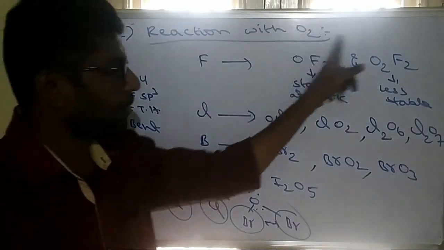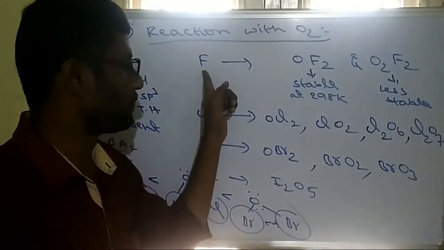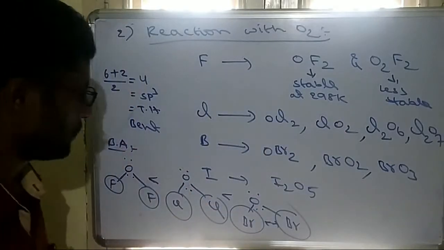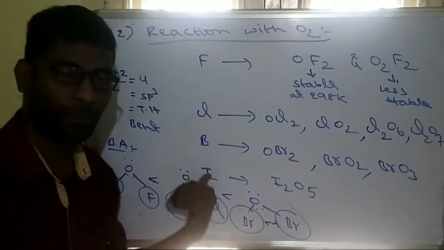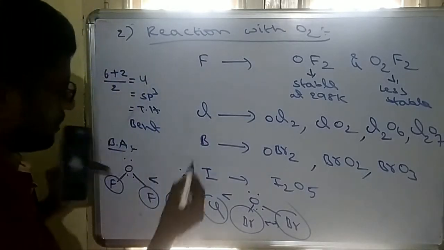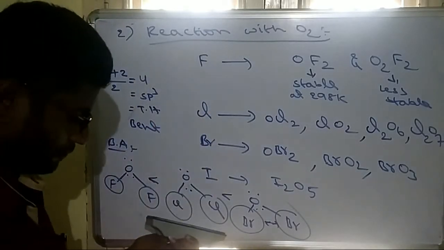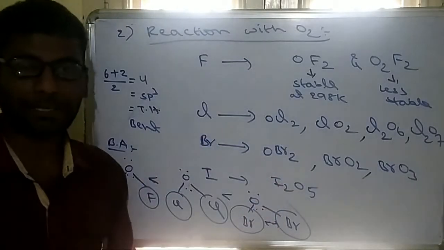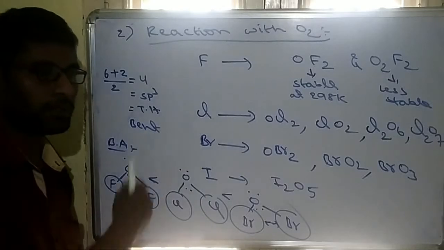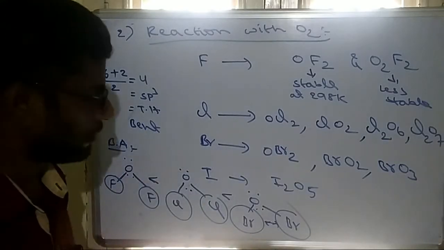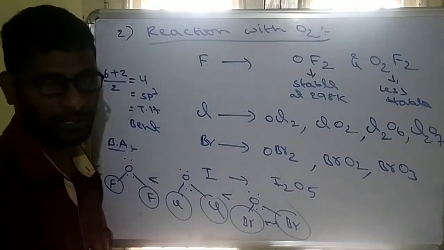Whereas chlorine will form only fluorides, not oxides, because of fluorine's high electronegativity. And all of these oxides, whether of chlorine, bromine, or iodine, are acidic in nature because all are halogens. Halogens are highly electronegative, so their compounds are highly acidic in nature.